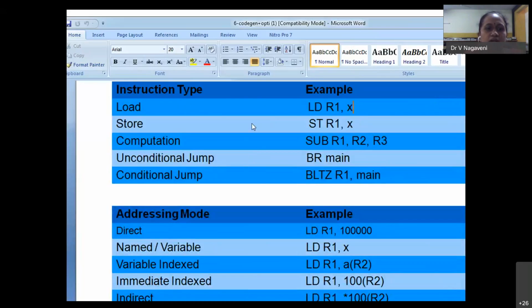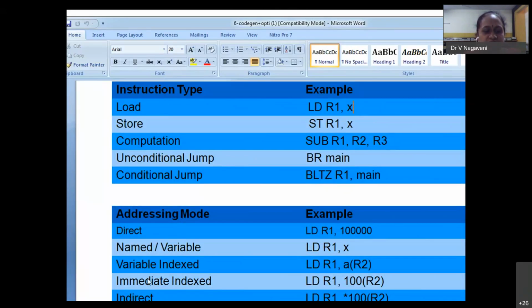Example, the different types of instructions. Load instruction: load the contents of x into r1. Similarly, store the contents of r1 into x. Then perform subtraction of r2 and r3 and store in r1. Unconditional branch to some particular label. Conditional branch if less than 0.